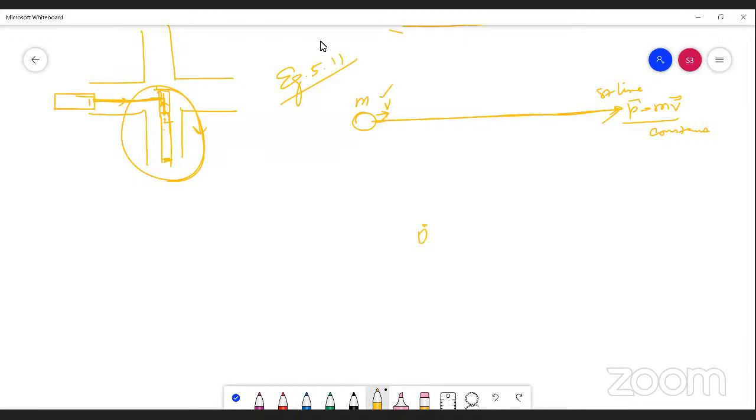About this point, we are going to calculate the angular momentum, and we are going to say the angular momentum is constant, right? So you are assuming a point O, which is at a distance d from the path along which the point mass is moving. At some instant, this is the position vector, let me say r vector.